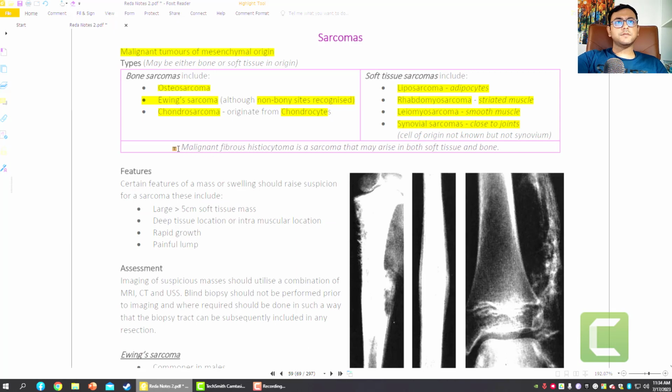Okay, the malignant fibrous histiocytoma is the sarcoma that may arise from both soft tissue and bones, which has a very poor prognosis. And malignant fibrous histiocytoma is a massive tumor which grows very rapidly and spreads through the hematogenous route. In that case, we should diagnose early and excise the part of the bone.